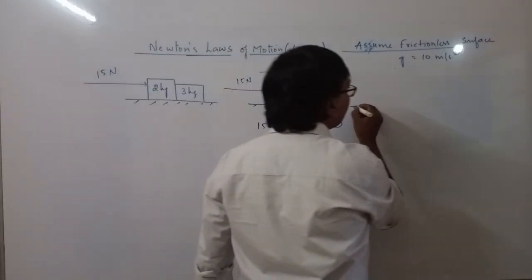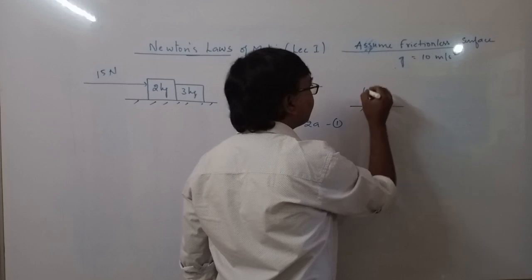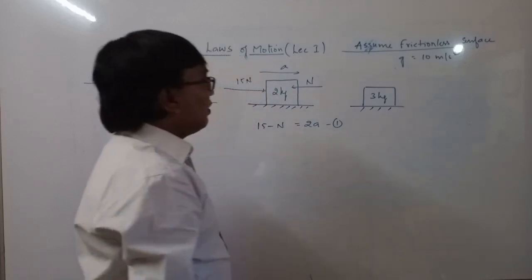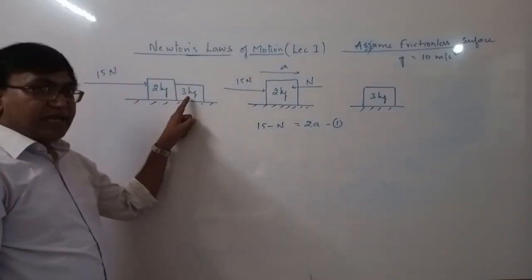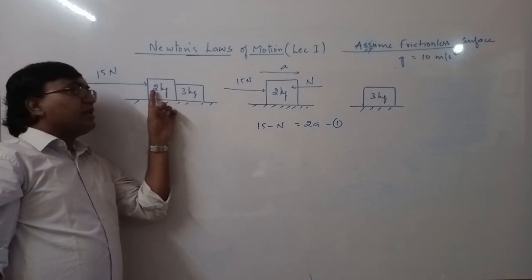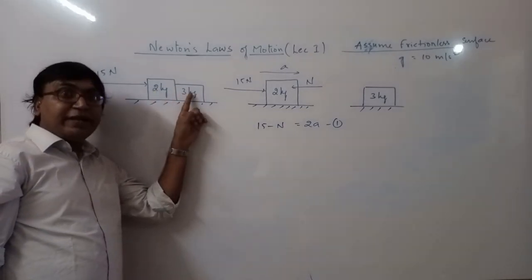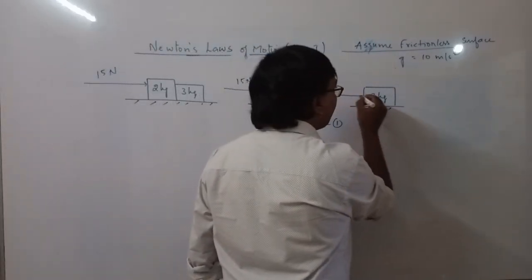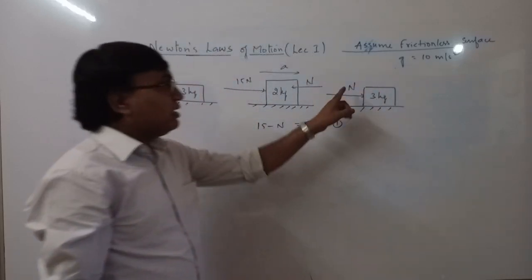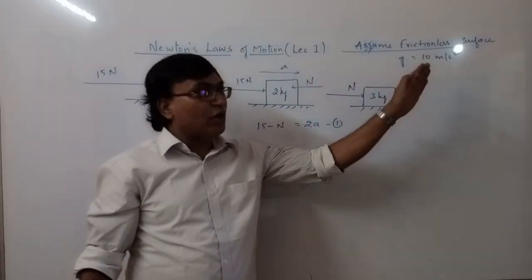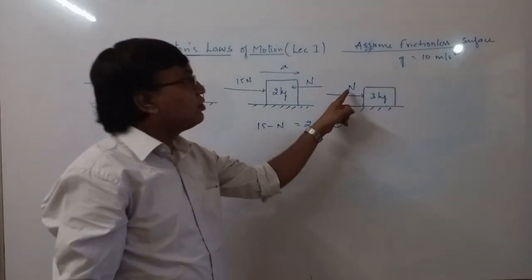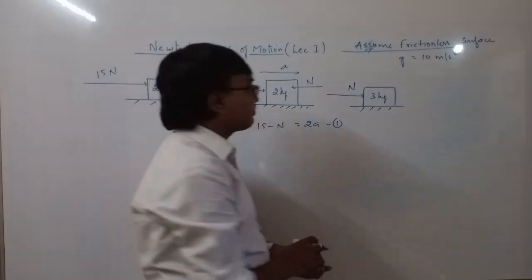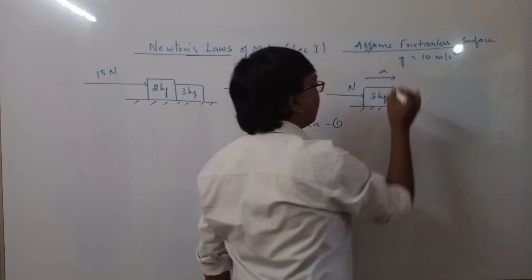Let us take 3 kg block. Now on 3 kg block, we have taken 3 kg as a system. Now when you take 3 kg as a system, 3 was applying a force on 2, so 2 also applies a force on 3, Newton's third law. And that force should be the same in magnitude, opposite in direction, pushing the body. So it should push 3 kg. So N. This N is applied by 2. 2 is external to this system. And acceleration is in the same direction.